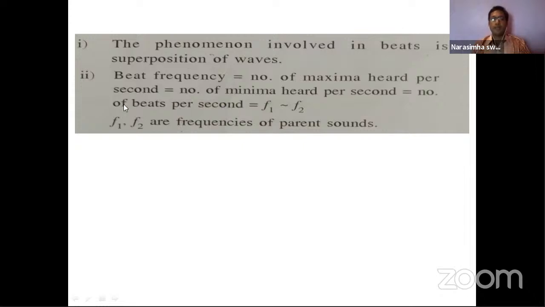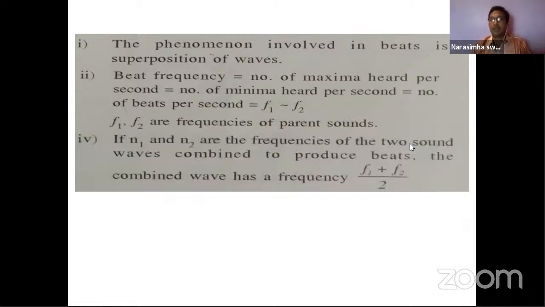Number of beats heard per second is the change in frequency, F1 minus F2, where F1 and F2 are the frequencies of the parent sounds. So originally the sources are releasing sound with nearly equal frequencies. If both are superimposed, what happens?